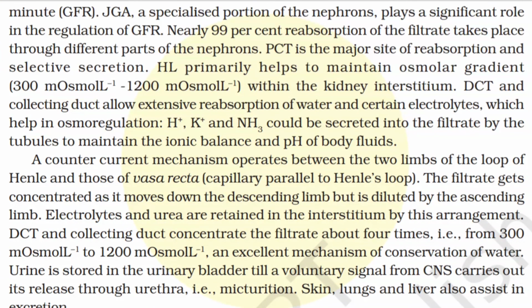JGA, a specialized portion of the nephrons, plays a significant role in the regulation of GFR. Nearly 99% reabsorption of the filtrate takes place through different parts of the nephrons. PCT is the major site of reabsorption and selective secretion.